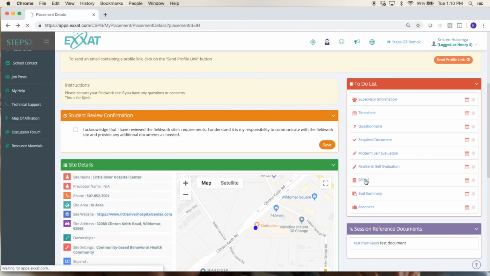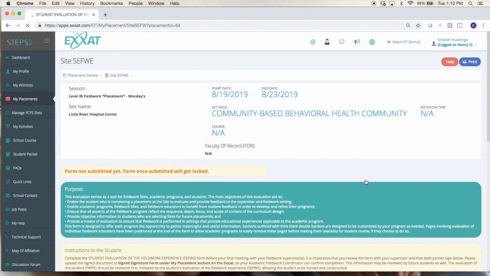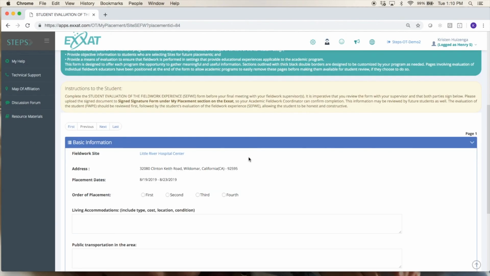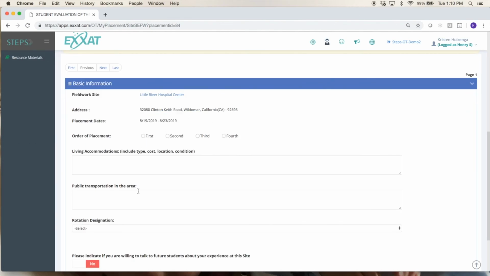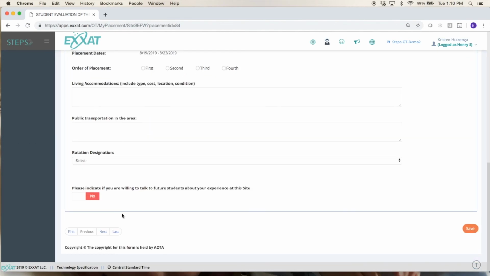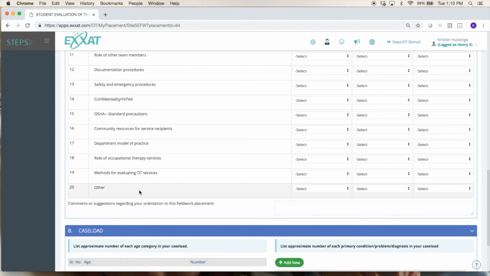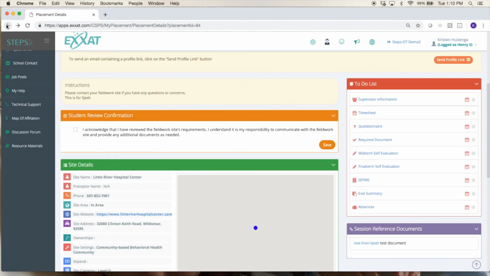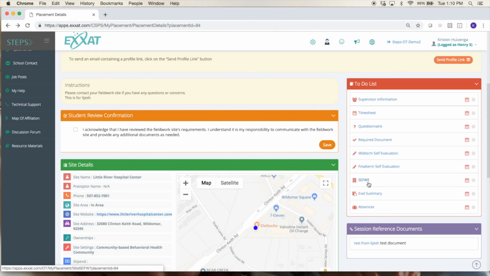If that's the case, you'll just want to click through and complete that student evaluation of the fieldwork experience. So you want to go through and evaluate your site, answer all of these questions. There are several pages, so just be sure to come in and save, click through each page, and then when you're done, you'll be able to submit. So make sure to work on that as well. Something that other students can possibly view in the future if they're interested in going to that same site.